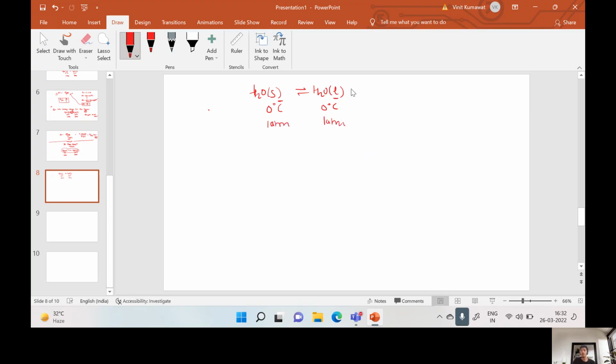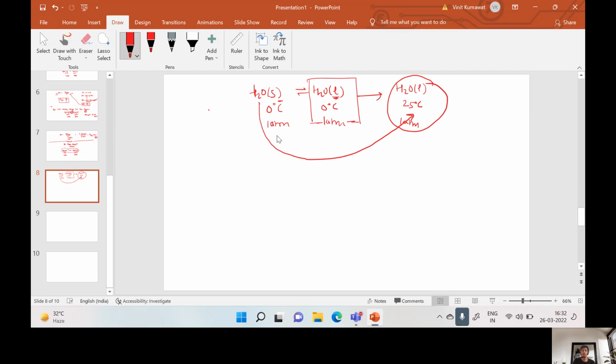Now we are given H2O liquid at 25 degrees Celsius at 1 atmosphere pressure. As was given in the question, H2O solid at 0 degrees Celsius and 1 atmosphere is converting into this H2O liquid at 25 degrees Celsius and 1 atmosphere pressure, so it must pass through this particular rectangular box, this particular phase. It must pass through it. And now it is very simple.